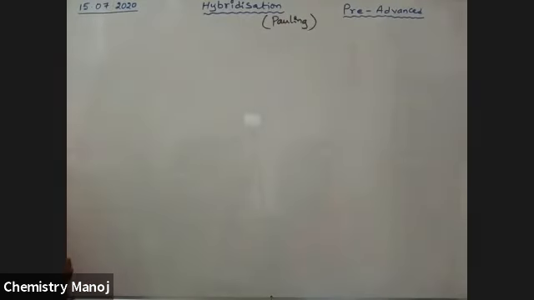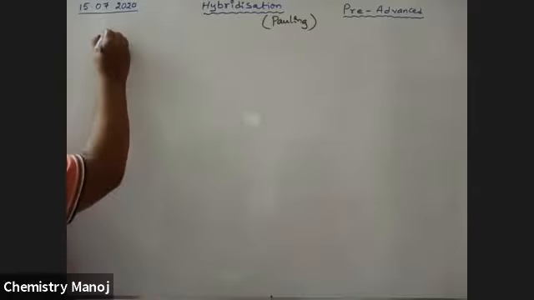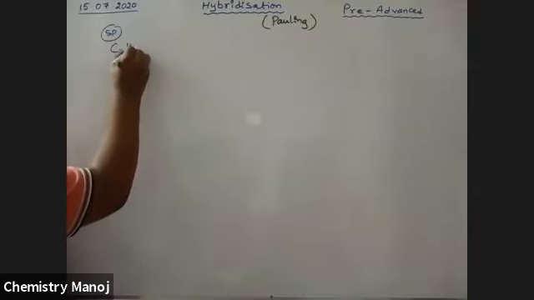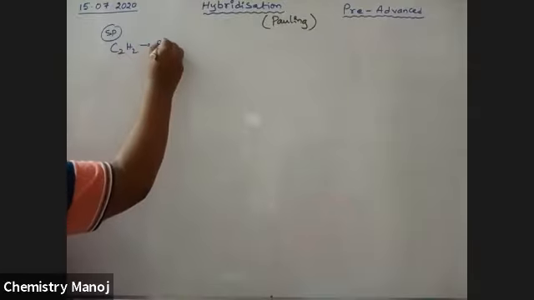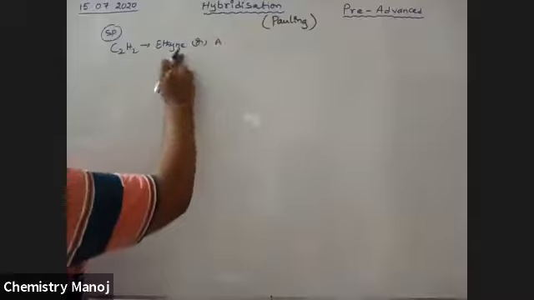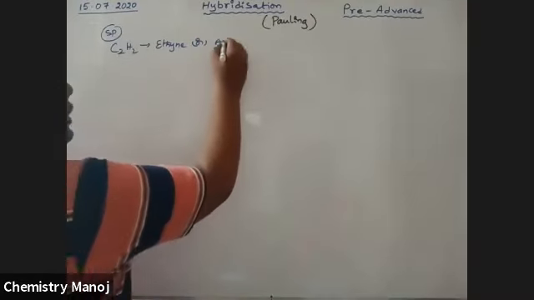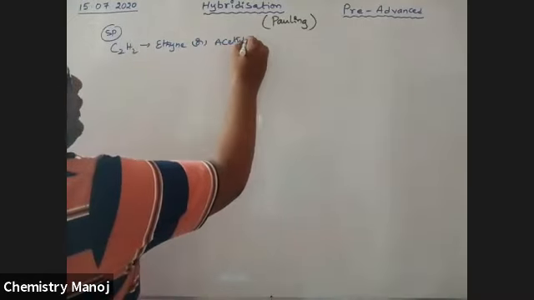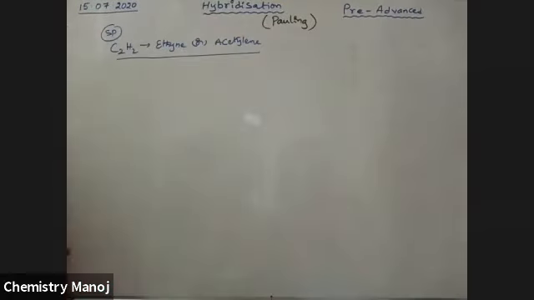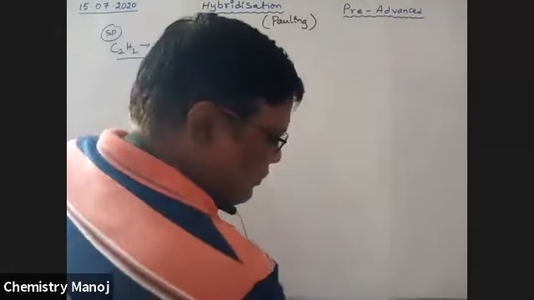Next example for sp hybridization is C2H2. Its IUPAC name is ethyne, and its common name is acetylene. Now, how to explain this concept?